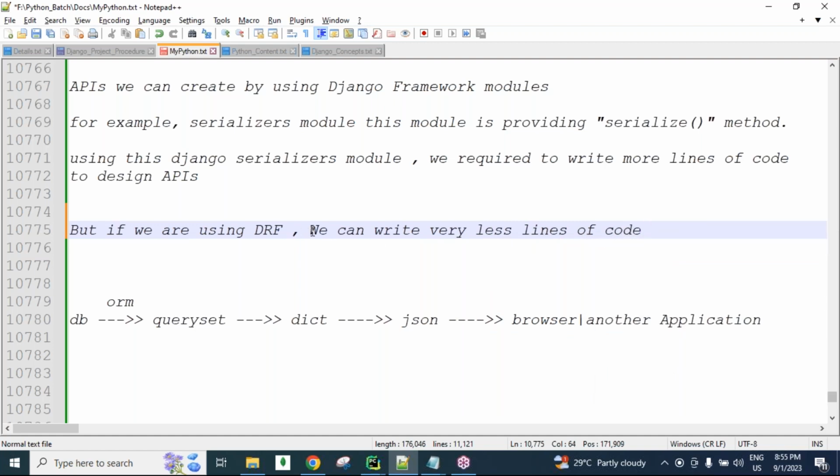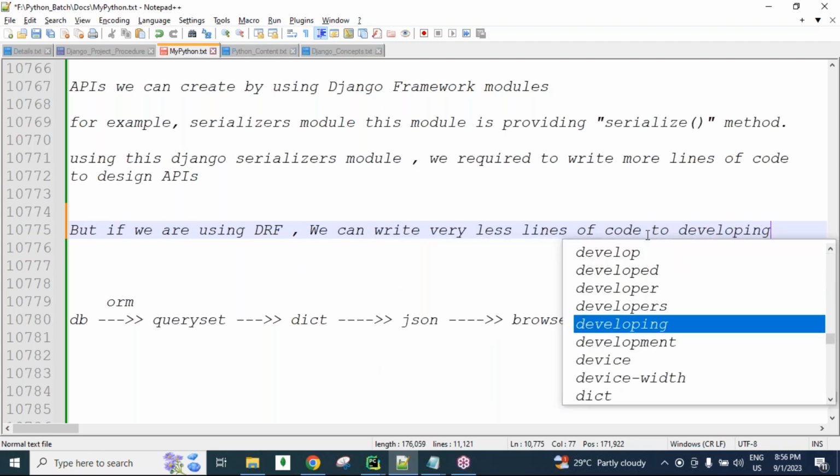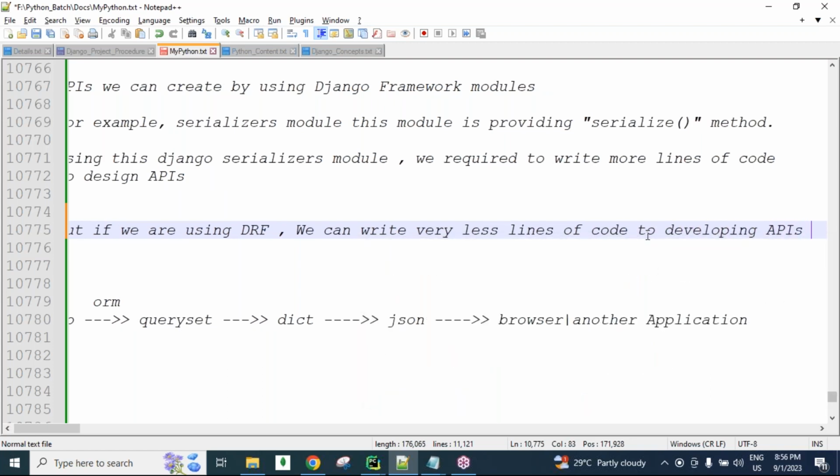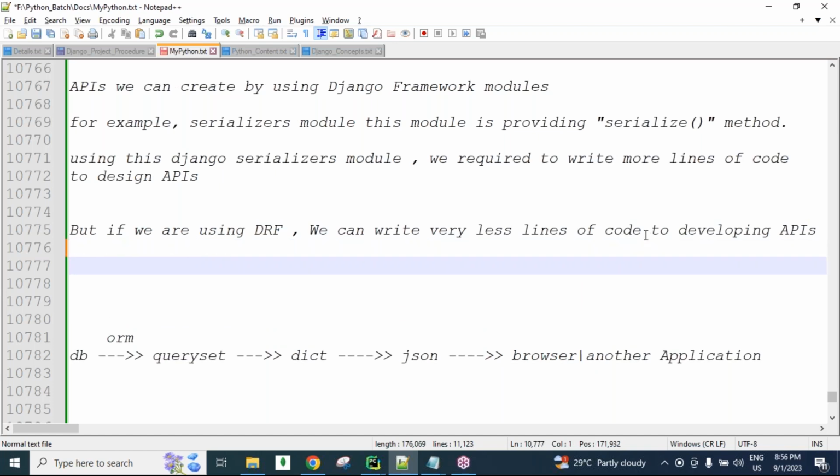If we are using DRF, we can write very few lines of code to develop APIs, guys. Why? Because Django REST framework provides so many predefined modules. Using those modules, you will write very few lines of code. I'll show you all those things slowly.